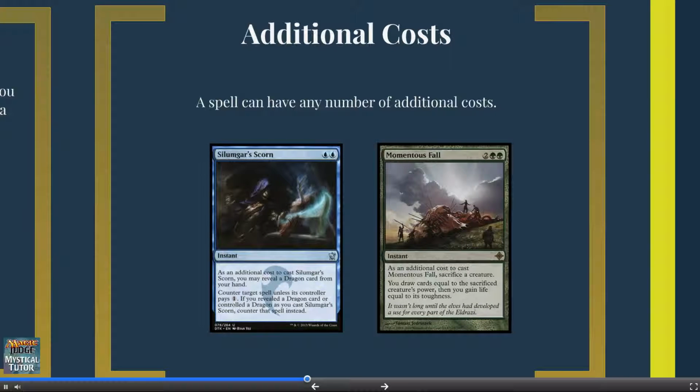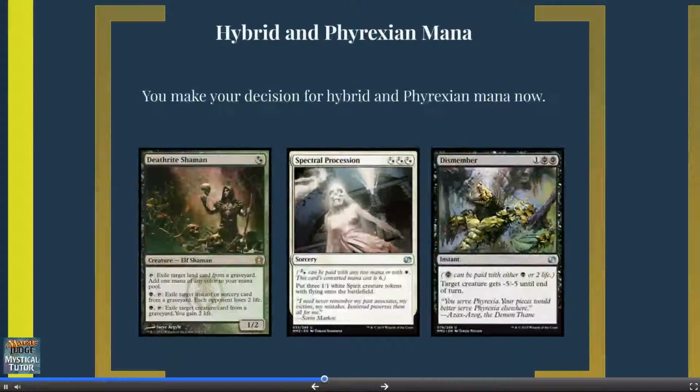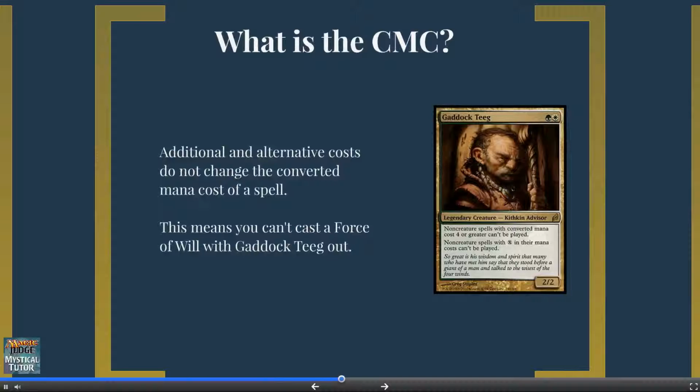Unlike alternative cost, you can apply as many additional costs to a spell as you want. If a spell has both kicker and buyback, you can pay for both. Some cards have non-keyword additional cost, like Silmagar Scourge or Momentous Fall. You also choose how you're paying for hybrid or Phyrexian mana symbols at this point. While you decide for cards like Deathrite Shaman, Spectral Procession, or Dismember now, you don't pay these costs yet. None of these decisions change the converted mana cost of the spell. The converted mana cost is always the mana cost in the top right corner.